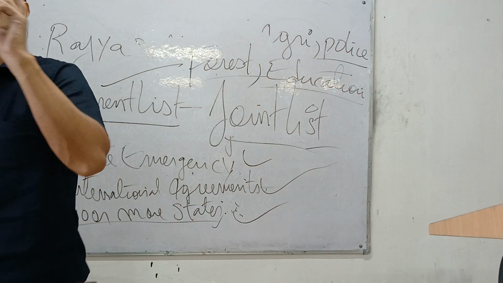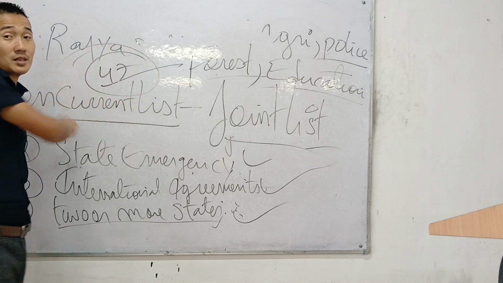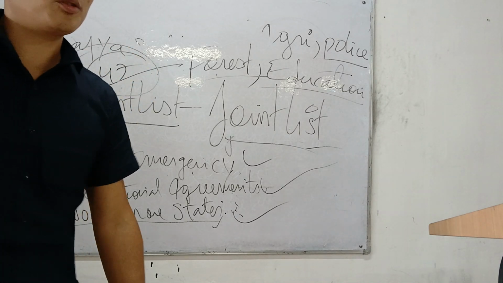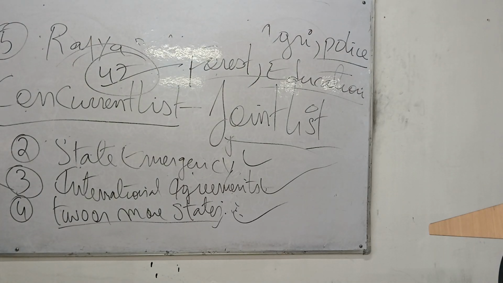Concurrent list means a joint list. Originally it was 47. If you see now, it will be around 52. But originally you remember it was 47. As of now it is 52.